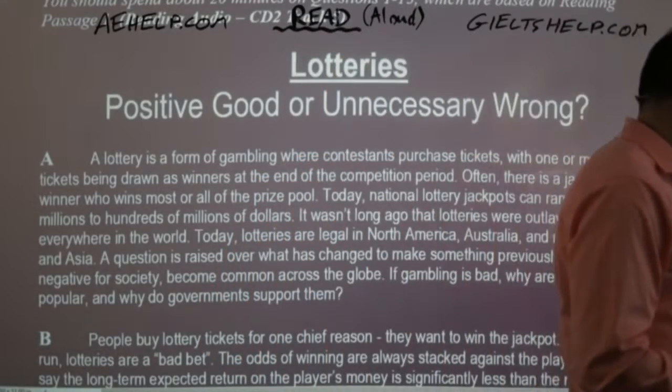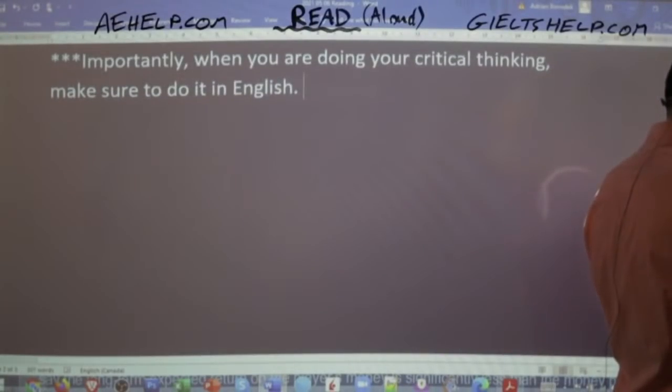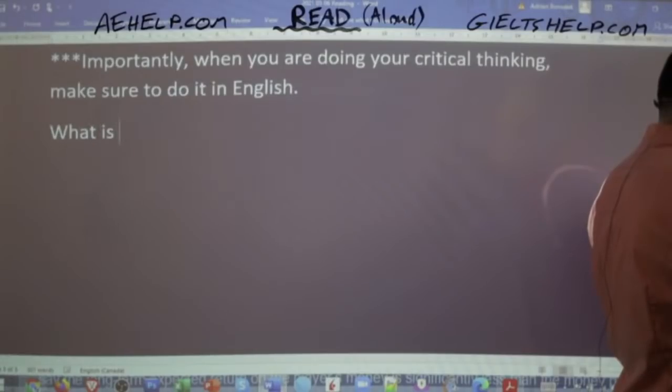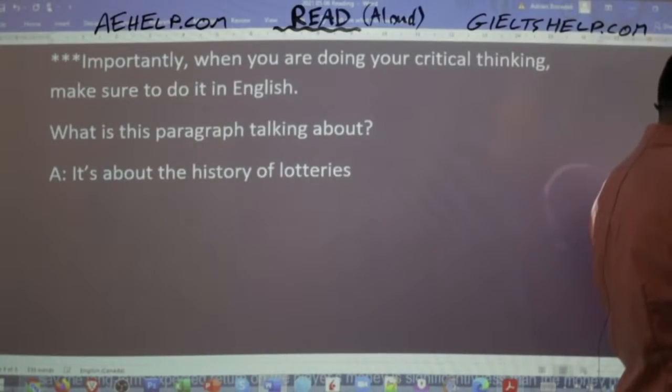So here, I ask myself, what is this paragraph talking about? Okay. And Sammy, you're on the right track. Sammy says it's about the history of lotteries globally.